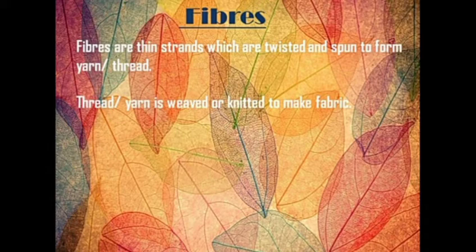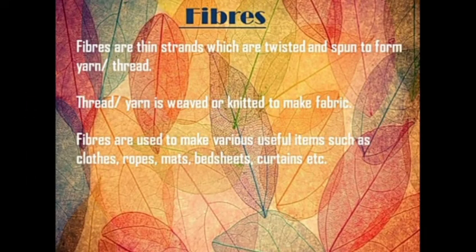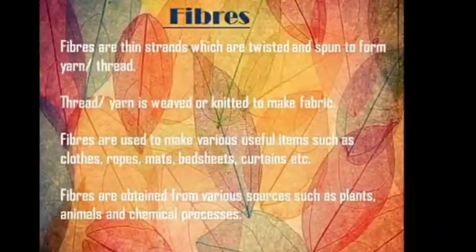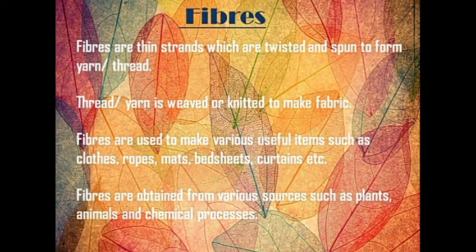We wear the pants and shirts. That is a kind of fabric. The fibers are used to make various useful items such as clothes, ropes, mats, bed sheets, curtains, etc. Now the fibers are obtained from various sources such as plants, animals and various chemical processes. And these plants and animals, these are the natural sources of fibers.